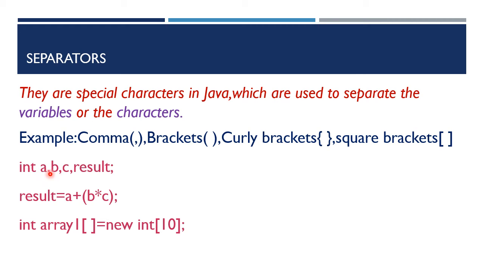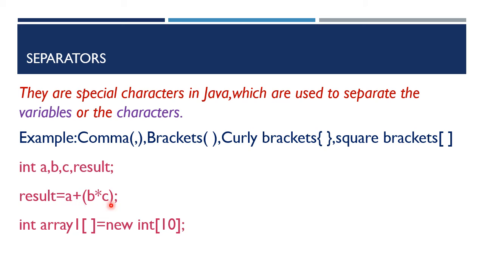int a, b, c, result; So here we are declaring four variables of type integer. So we have to separate each variable with comma. So this entire statement will be terminated with semicolon. Next, here we are using the variable result = a + (b * c); Here there is one expression.